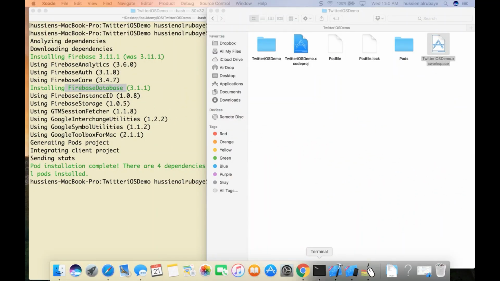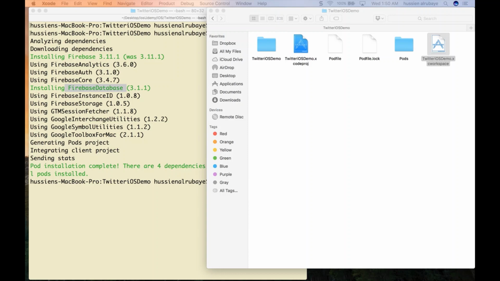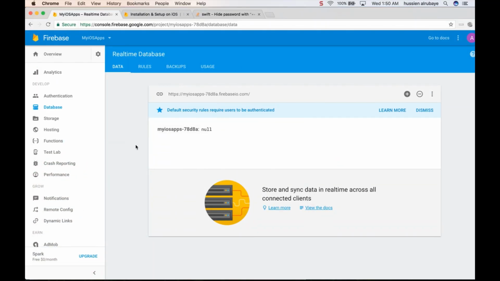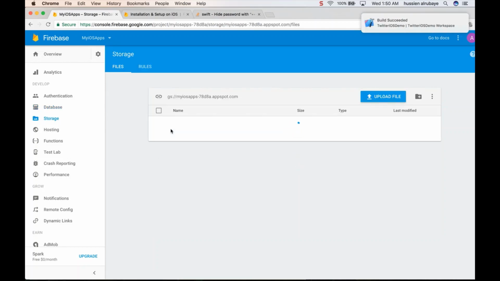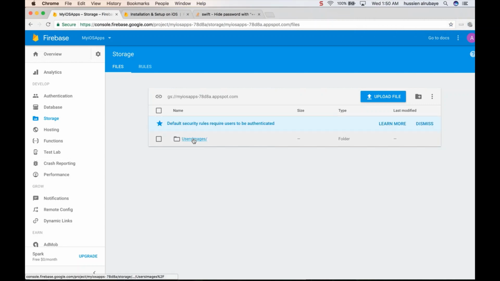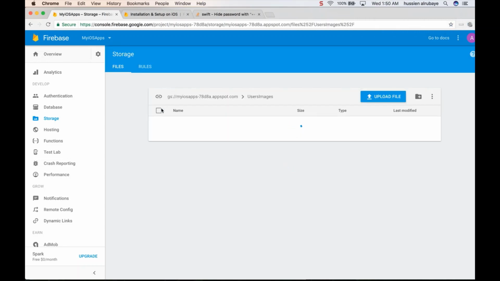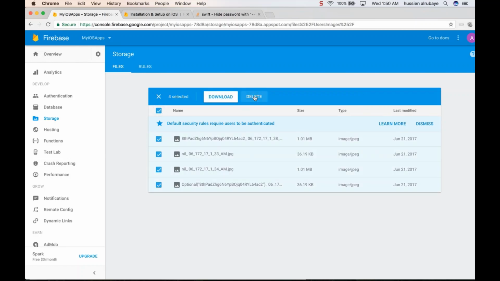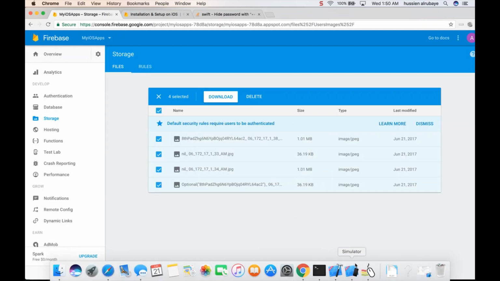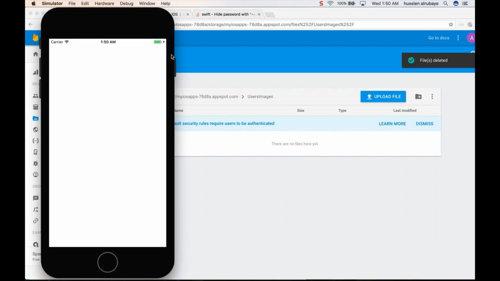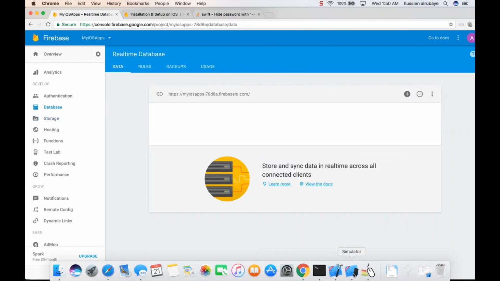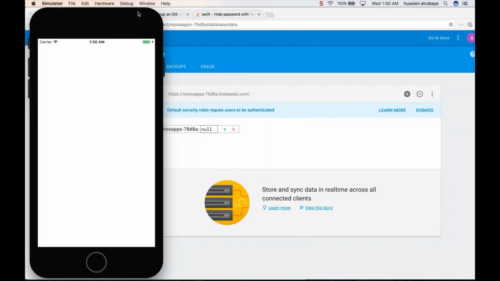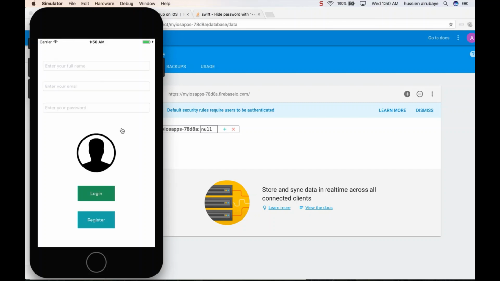To keep things clean, it's better every time to clean up the storage before you start, because now I have too much meaningless data saved here, not used until now, not connected with anything, so I have to remove them. Just let me remove all this data, select all, delete. So now first of all, we'll wait for people to log in and look at the Firebase database, how it's working. It looks amazing. You'll be surprised by the way they built this database.